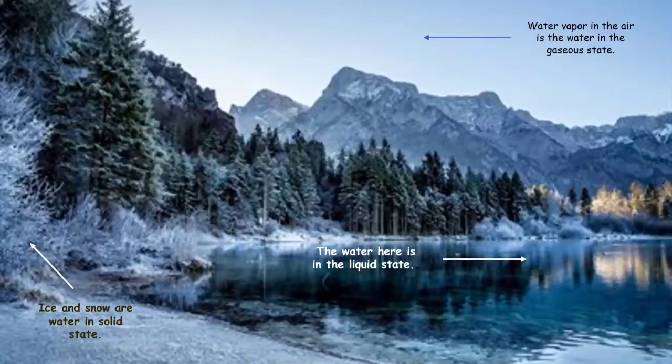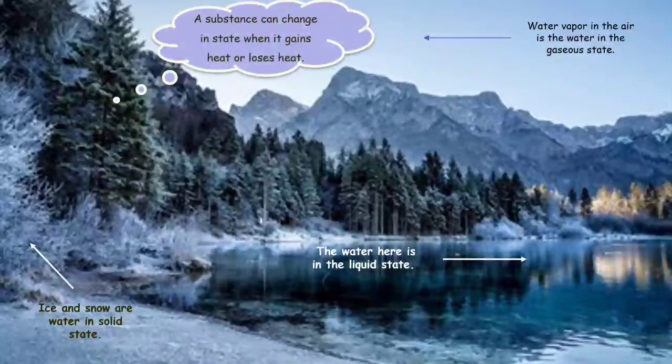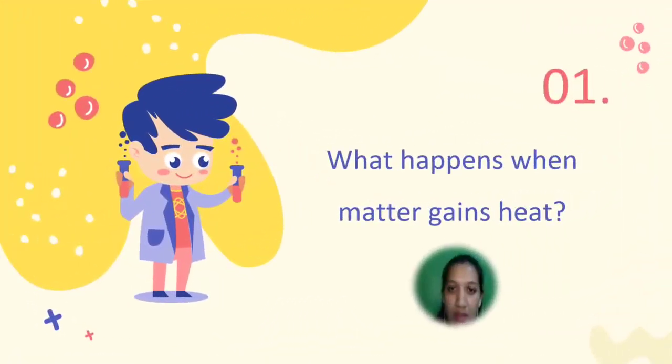So how can ice and snow change to the liquid state? How can liquid water change to the solid or gas state? A substance can change in state when it gains heat or loses heat. Now, let's discuss the first point. What happens when matter gains heat?